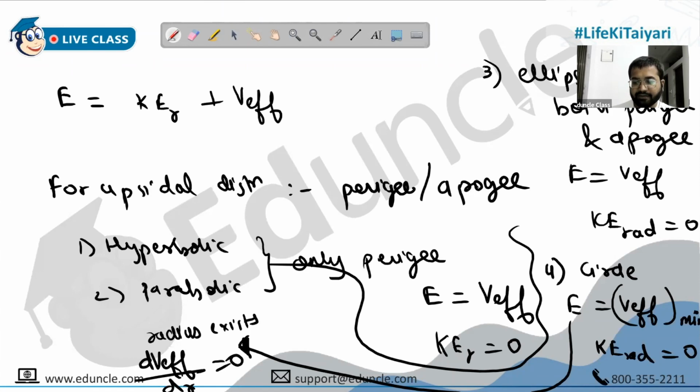Any questions? Anyone? Sir, what is the turning point? This is perigee and apogee, right? Wait, that is the turning point only, because from there you are going to reverse the path. Yes, absolutely. Nice. It's a good way to ask the question, but it should be understood. Turning point, it has to be perigee.